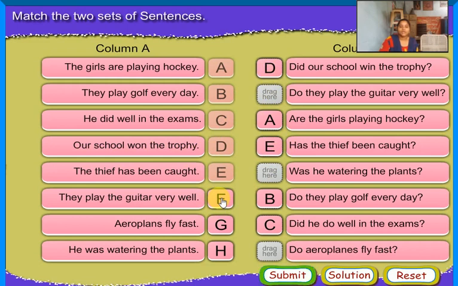They play the guitar very well. Do they play the guitar very well? Aeroplanes fly fast. Do aeroplanes fly fast? He was watering the plants. Was he watering the plants?